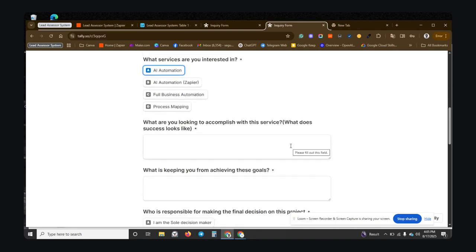And what does success look like? Success means saving, let's say, 20 hours a week. And then, what is stopping you from achieving these goals? I'm not finding a reliable AI automation engineer.